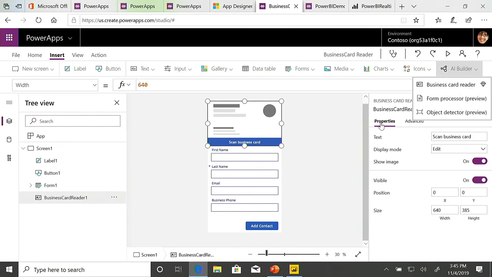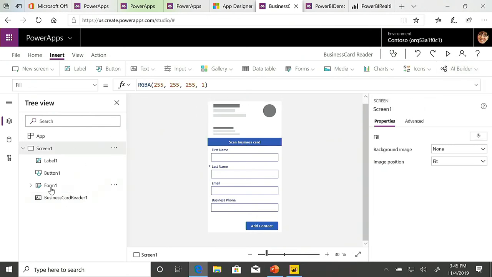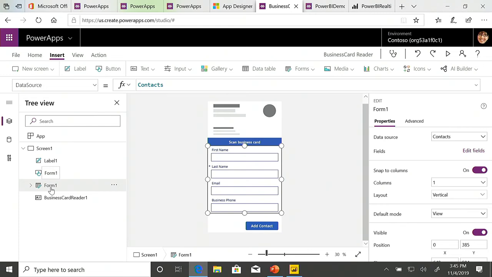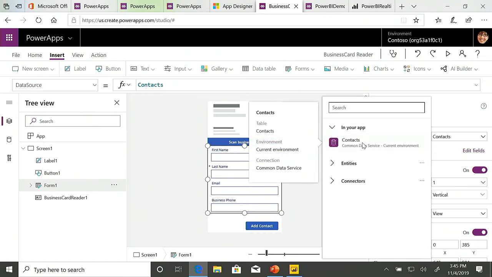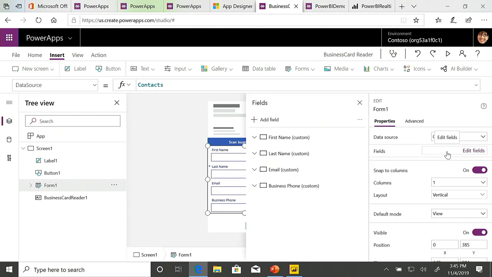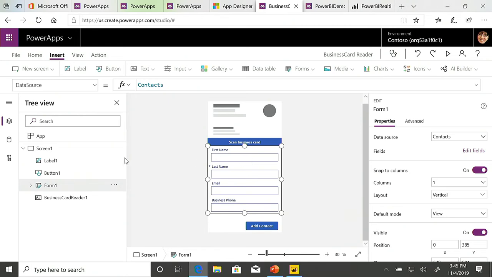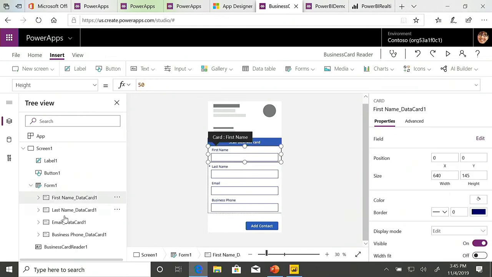What I've then done is I've brought in a form, which will be populated with the information that's coming from the business card reader. Now, in order to do that, this form, you can see I've connected to the contacts entity, and I've selected the first name, last name, email, and business phone number. Now, the key thing, when you generate a form, all these cards are going to be locked, so you're not going to be able to control the default property of it.